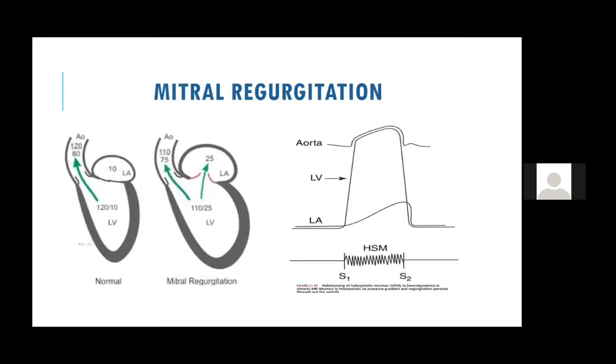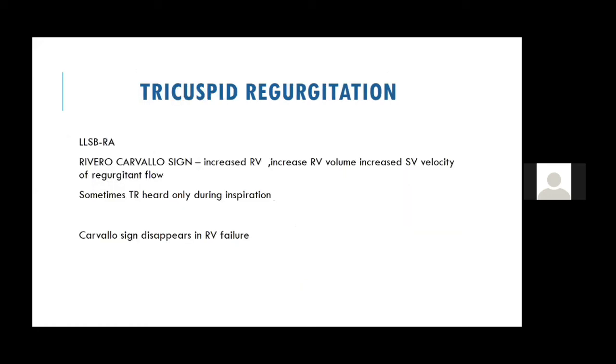Now again going to mitral regurgitation, I told you normally the LV systolic pressure is 120 and the LA pressure is around 10. So in MR the LV pressure is 110 and the LA pressure becomes 25, and that is why you get a murmur throughout systole. The gradient is maintained between the LV and the LA, and so you get a holosystolic murmur.